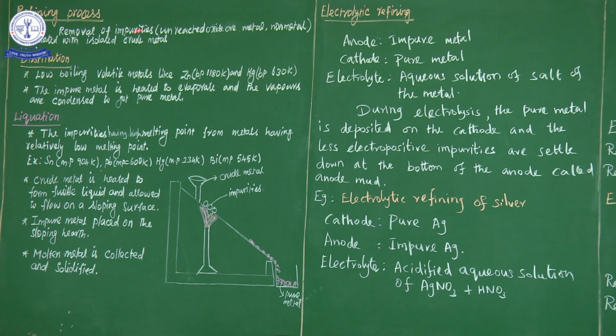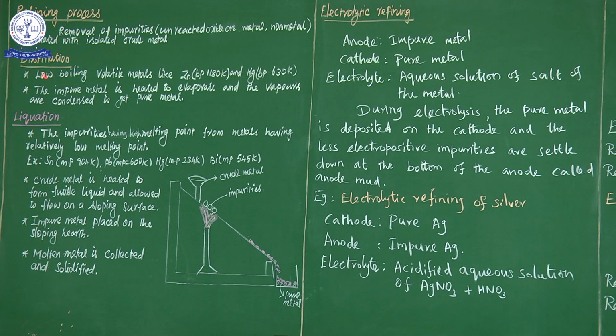So the process of removing impurities present with the crude metal is called the refining process. In this lesson we discuss some common refining processes: distillation, liquefaction, electrolytic refining, zone refining and the vapor phase method. The vapor phase method has two further methods, the Mond process and the Van Arkel method. These are the common refining processes we use, and we discuss some of them in this lesson.